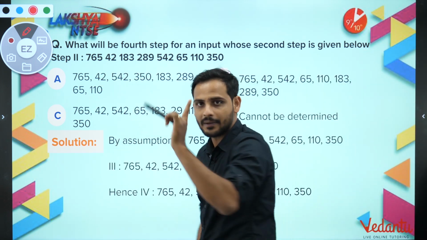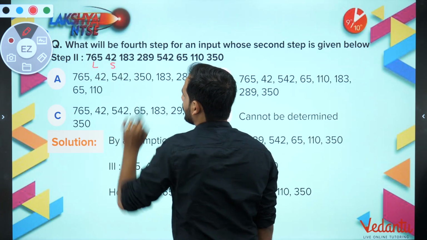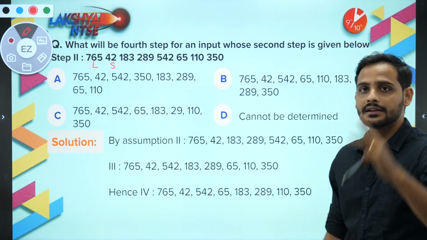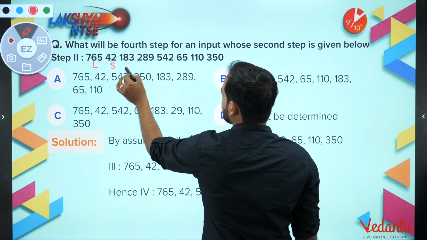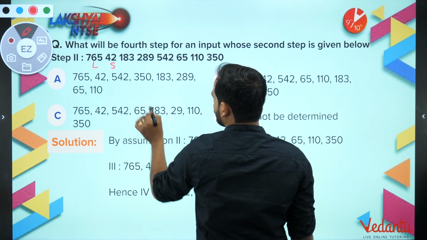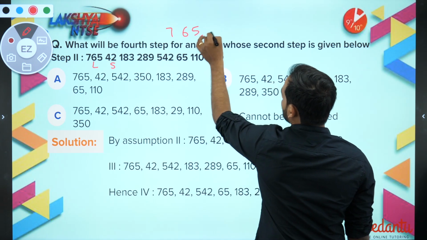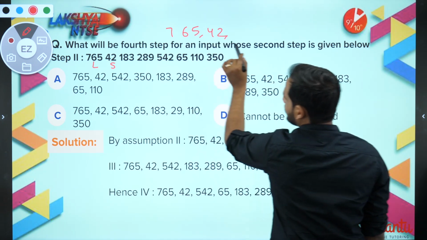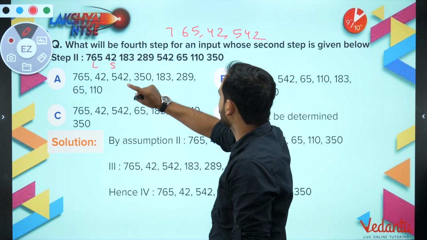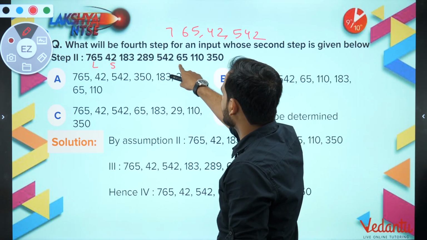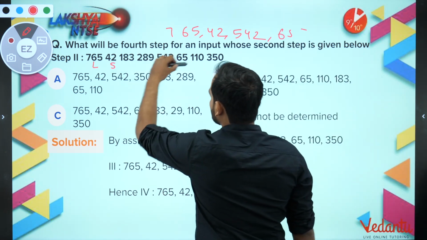If it is the second step, I know that this is the largest and this is the smallest. Now the next part will be the second largest. What will be the second largest here? 542. So 542 should come here. My series will be 765, 42 and then the second largest, 542. This will be the third step. And what is the second smallest? 65. So 542 and 65 are shifted here.